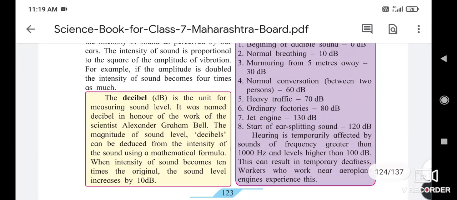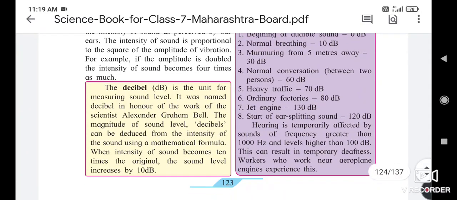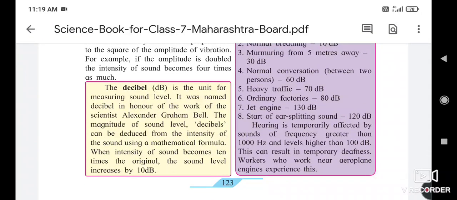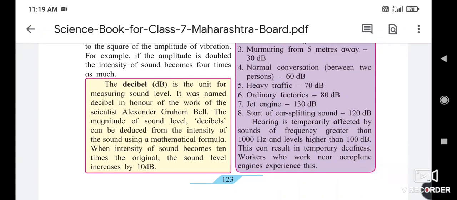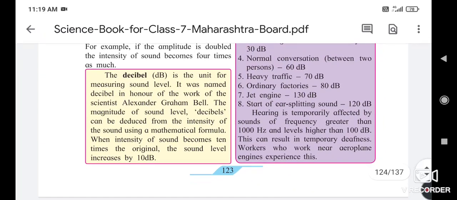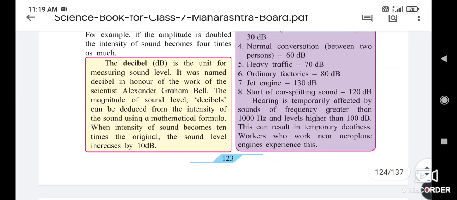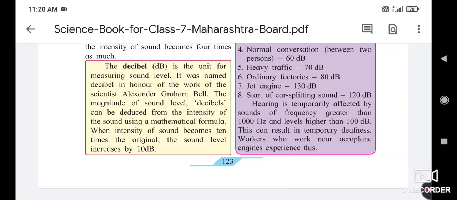Heavy traffic can be 70 decibels. Ordinary factories, maximum 80 decibels. Jet engines while running are 130 decibels. The start of ear-splitting sound is at 120 decibels.